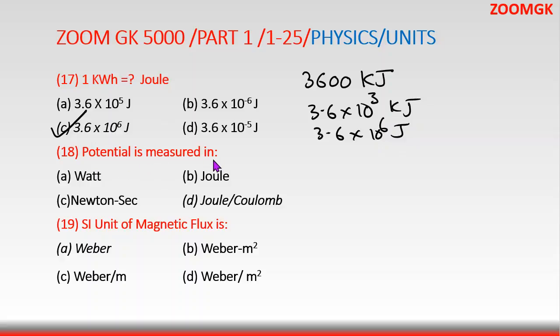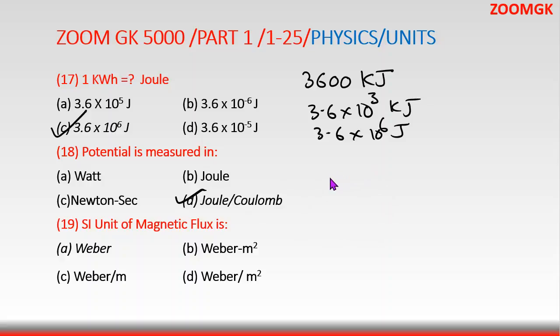Potential is measured in what? What is potential? Potential is voltage difference. So that's joule per coulomb. So the potential is joules per coulomb, and this is the amount of work needed.